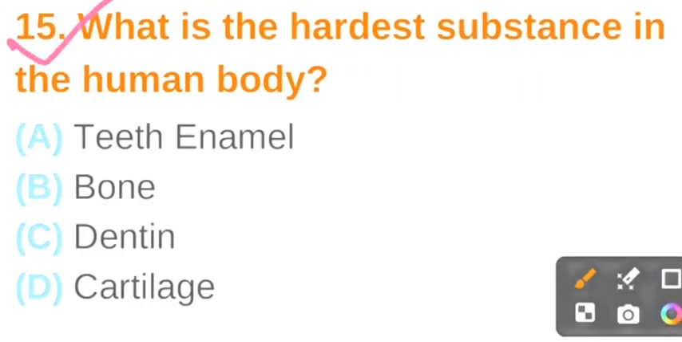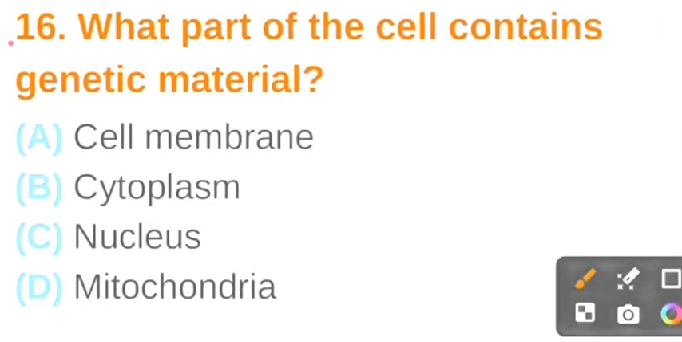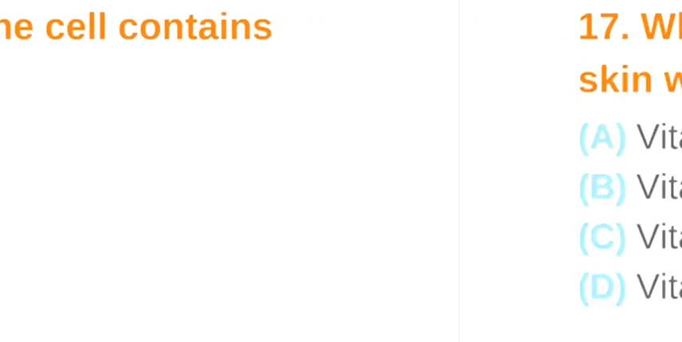Question number 15. What is the hardest substance in the human body? The correct answer is option A, teeth enamel. Question number 16. What part of the cell contains genetic material? The correct answer is option C, nucleus.